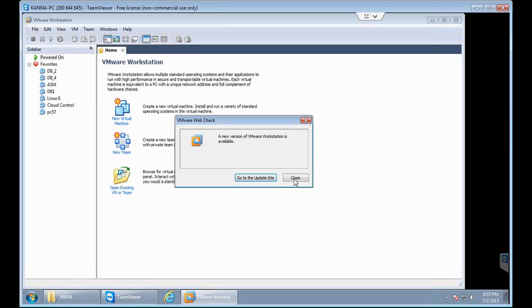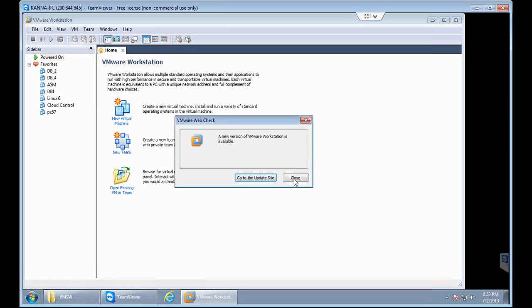And apart from VMware, there are so many other softwares also available in the market. Like Sun Microsystems has something called VirtualBox. And when Sun Microsystems was acquired by Oracle Corporation, Oracle Corporation now has its own virtual machine software, and we call it Oracle VirtualBox. And like that, HP has its own tool, or IBM has its own virtual operating system tool. But the very widely used one is VMware.